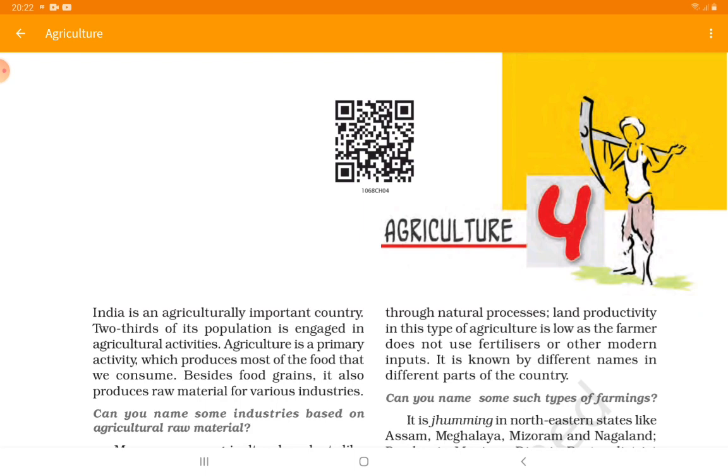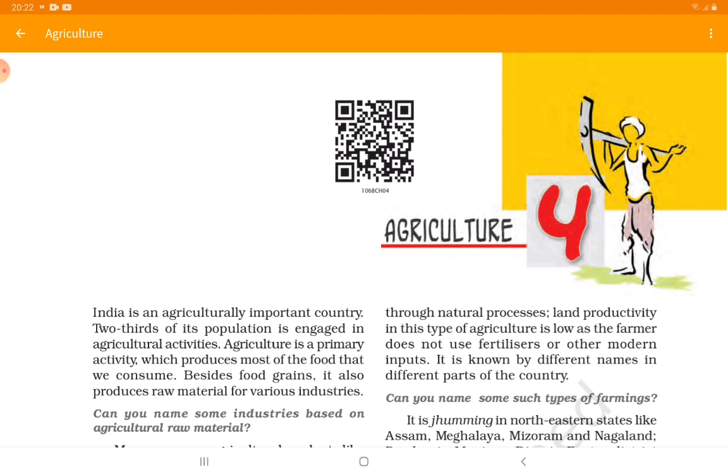India is an agriculturally important country. Two-thirds of its population is engaged in agricultural activities. Agriculture is a primary activity which produces most of the food that we consume. Besides food grains, it also produces raw materials for various industries.